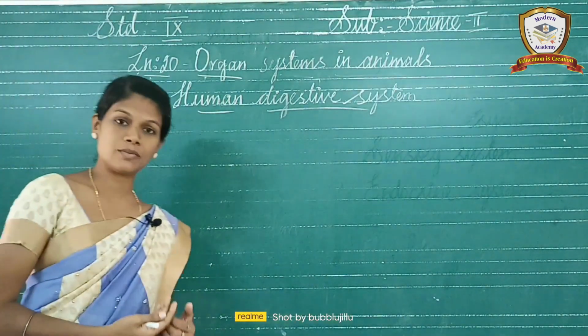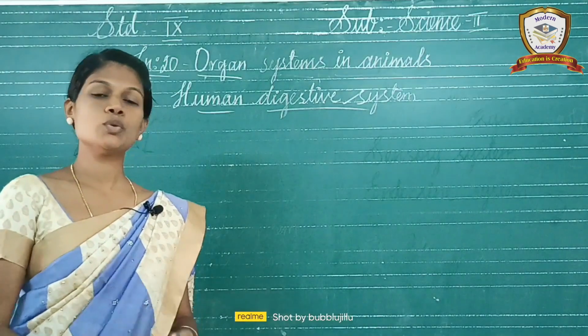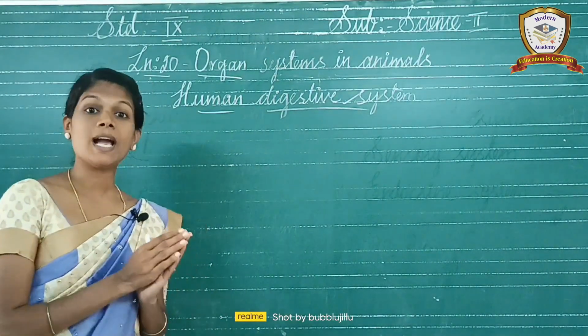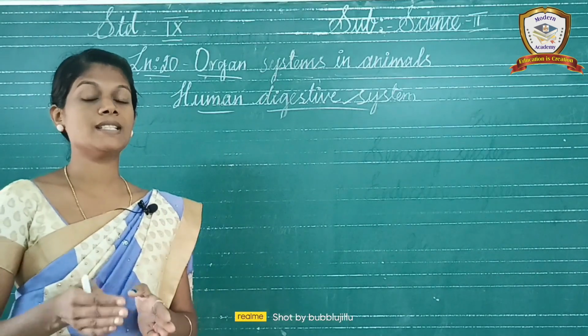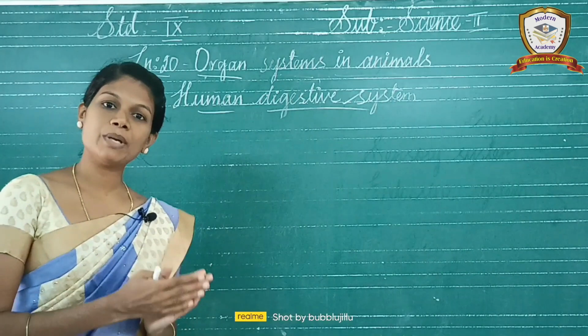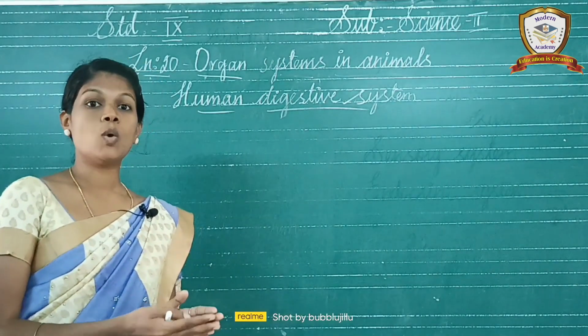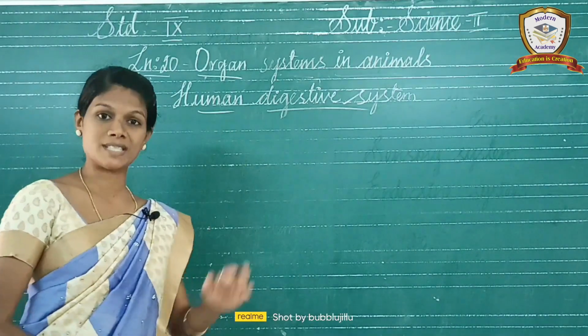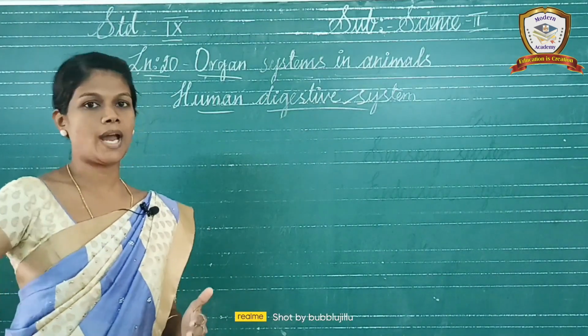The human digestive system consists of two sets of organs. The first one is the alimentary canal, and the second one is the digestive glands. The alimentary canal includes the organs used in the digestive system from mouth to anus.